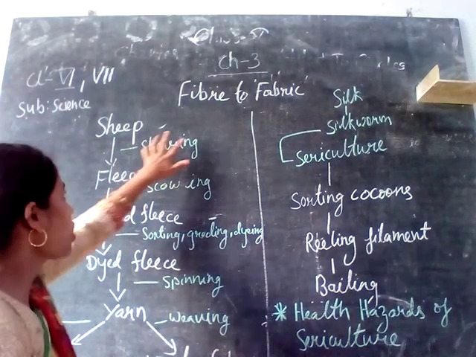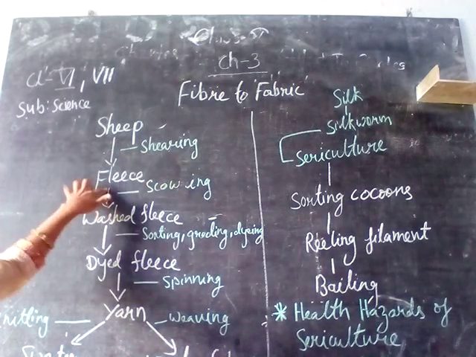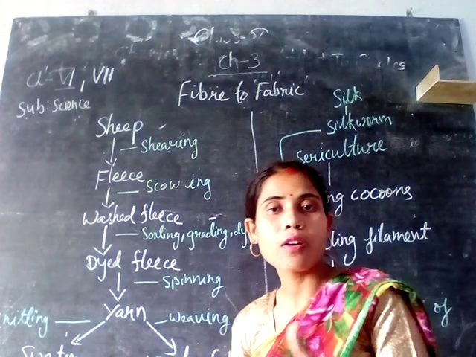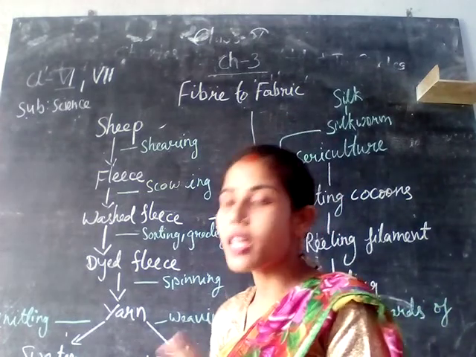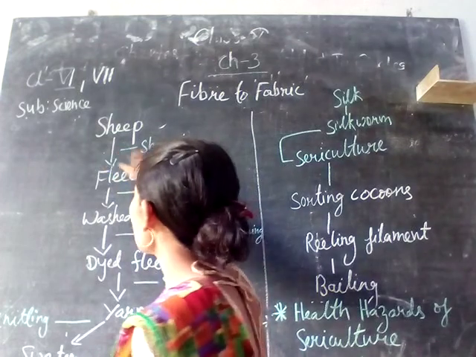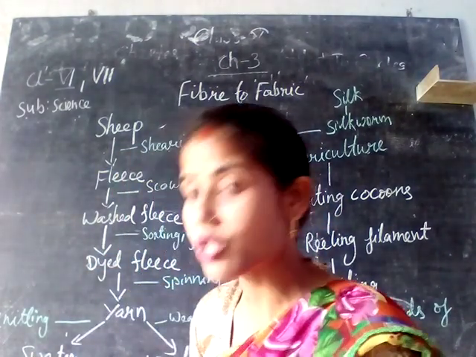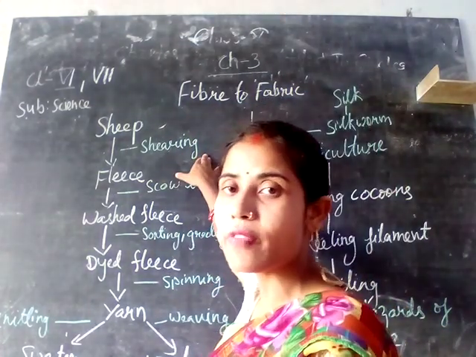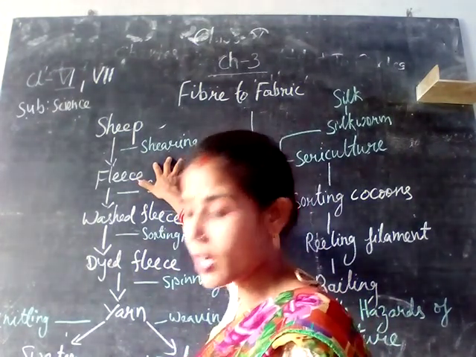From the sheep we have to get the fleece. Fleece is nothing but the hair of the wool of the sheep. So the first process is shearing. Shearing means the removal of the hair of the sheep along with a thin layer of skin from its body. This is the first process in the formation of the fabric: the removal of the hair of the sheep from its body is called shearing.